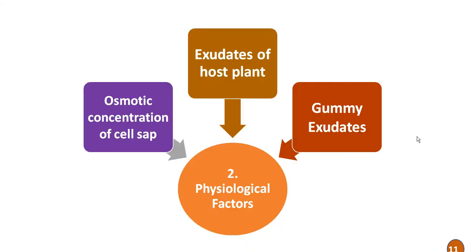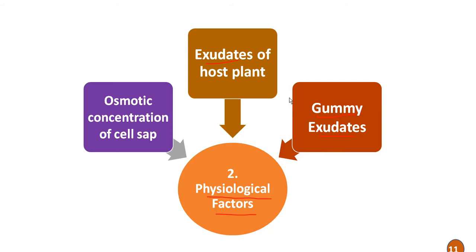Then the second one is physiological factors. These physiological factors, such as osmotic concentration of the cell sap and gummy exudates from the host plant, are also associated with insect resistance.